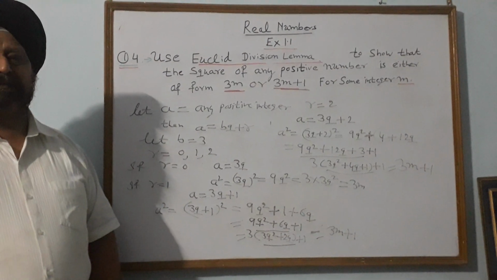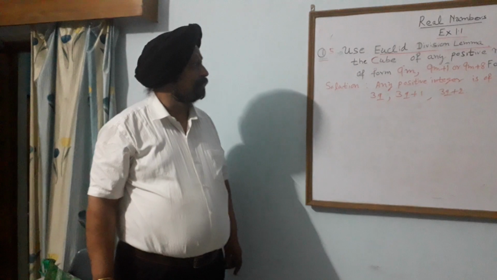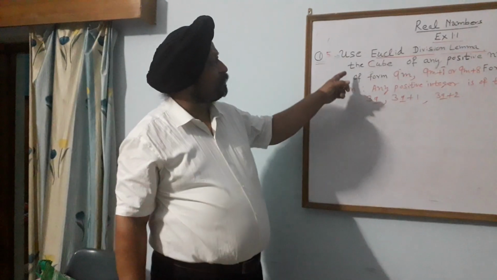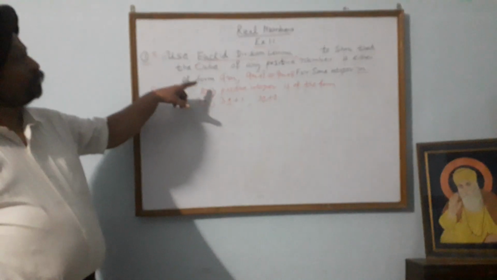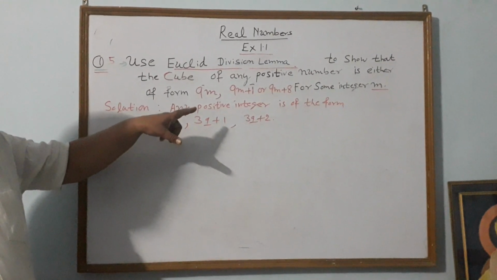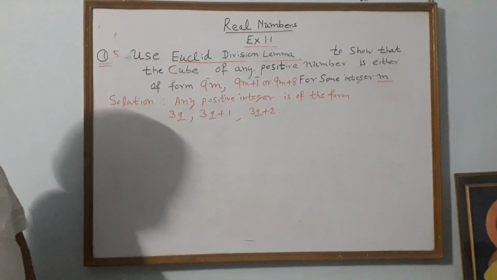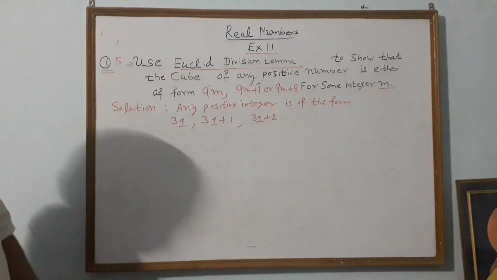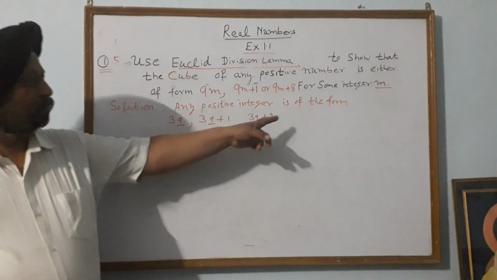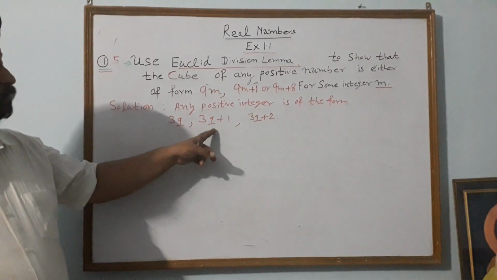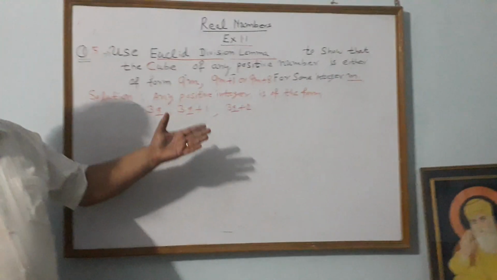Now we will do the next question. Solve question number 5 of NCERT Exercise 1.1. Use Euclid's lemma to show that the cube of any positive integer is either of the form 9m, 9m + 1 or 9m + 8 for some integer m. So first of all, you note that any positive integer is of the form 3q, 3q + 1, 3q + 2. This you have to learn.